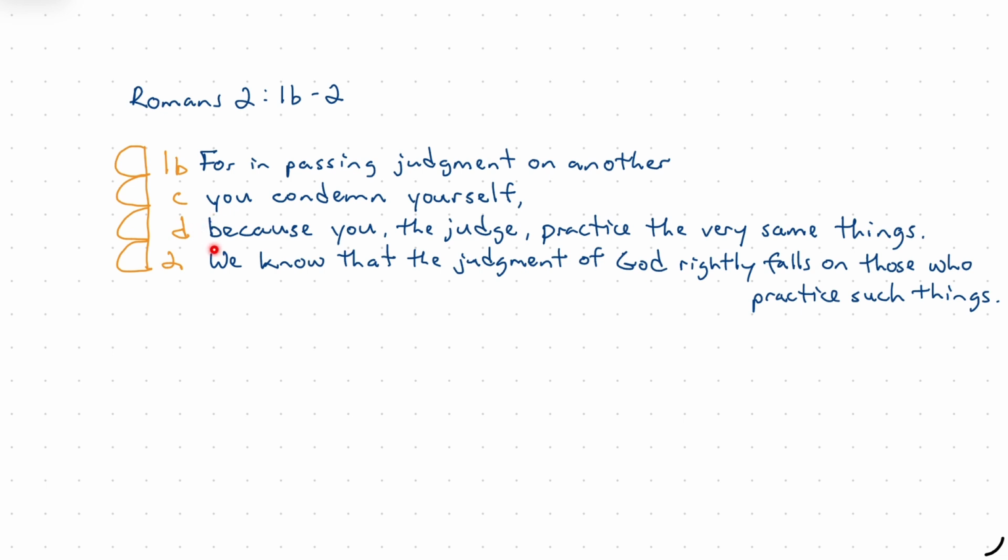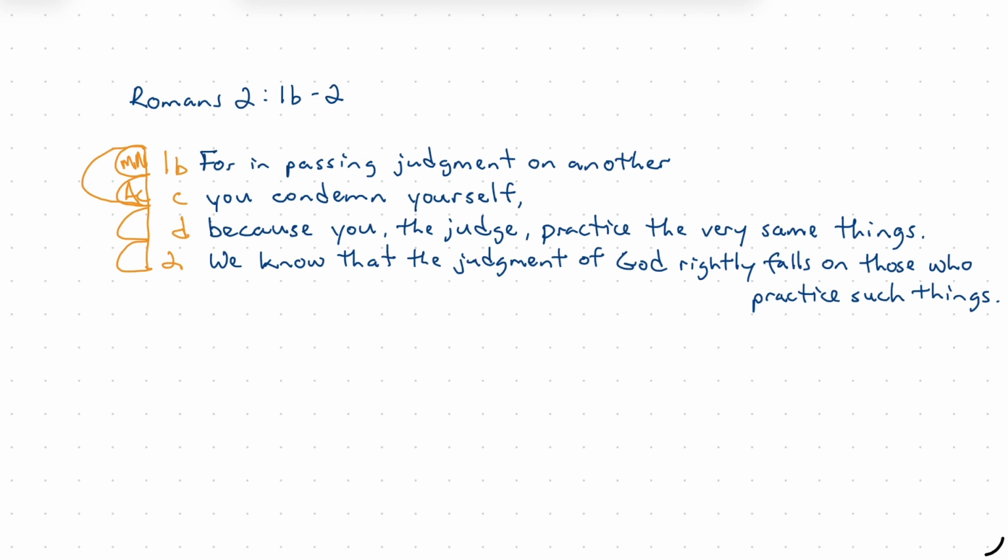And so we can consider what the best way is to arc this passage as we begin. Where my eye goes first is to these two propositions, 1b and c. For in passing judgment on another, you condemn yourself. The main action here is you condemn yourself, and then we have an action-manner relationship here, or a manner-action.